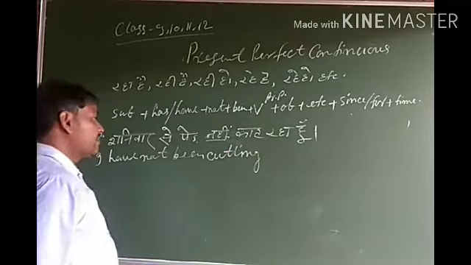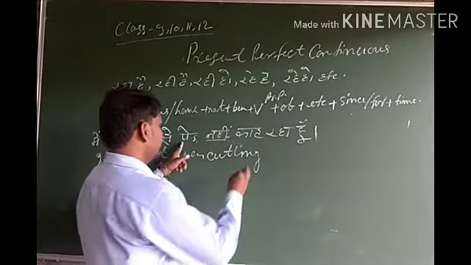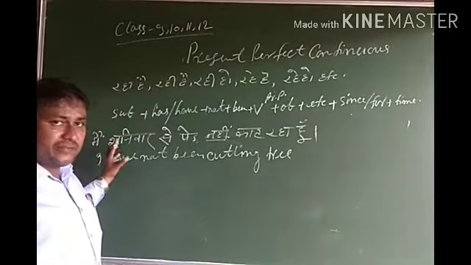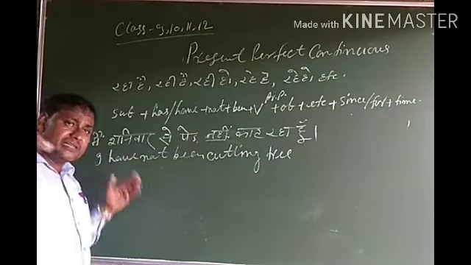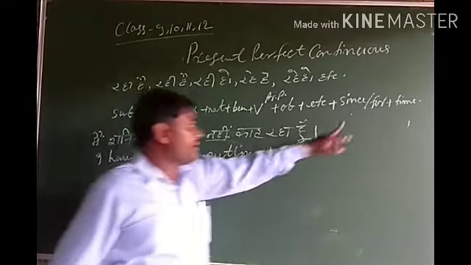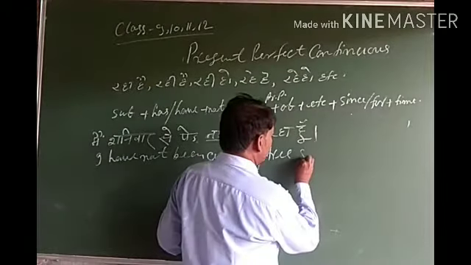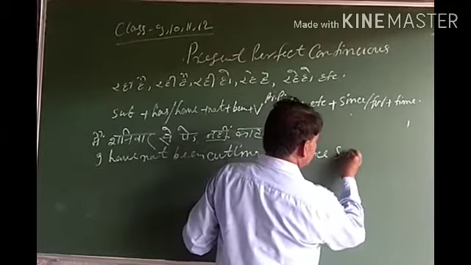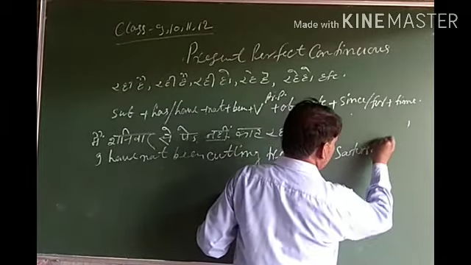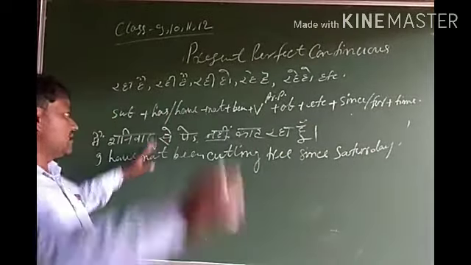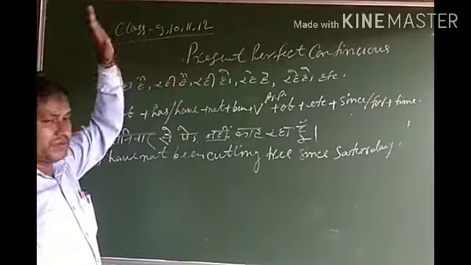I have not been cutting tree. Here time Shanivar, Saturday, it is a period of time, definite time, then we have to write since Saturday. In this way we have to solve present perfect continuous tense negative sentence.